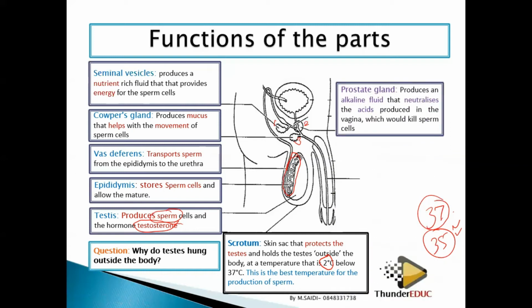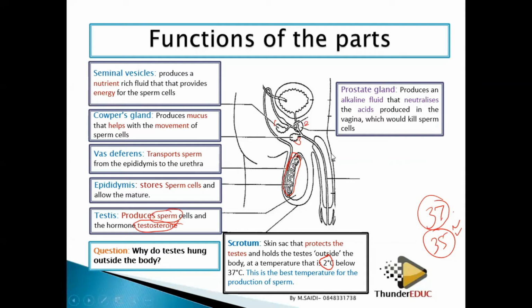And then we have the last accessory gland, called the prostate gland. This produces the alkaline fluid that neutralizes. We know that the urethra of the penis is acidic because of the urine which passes through the penis.